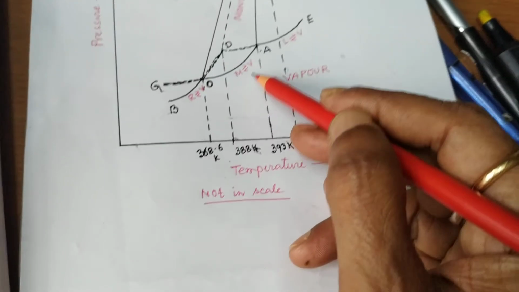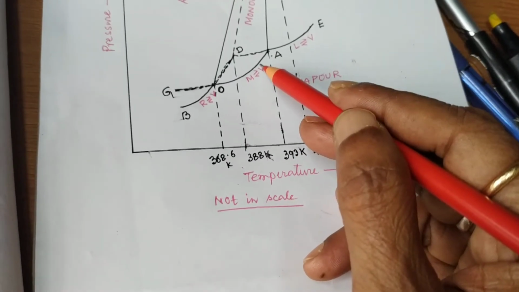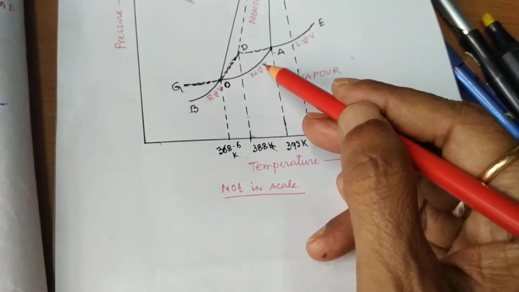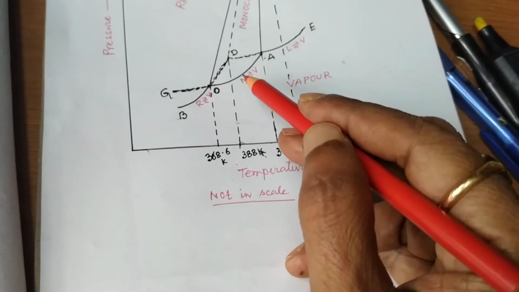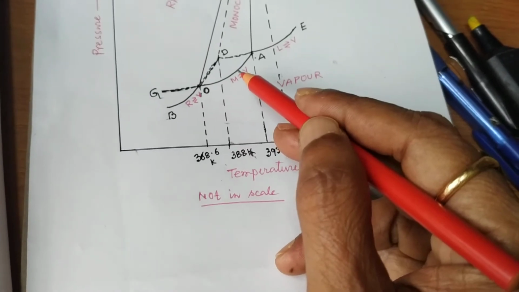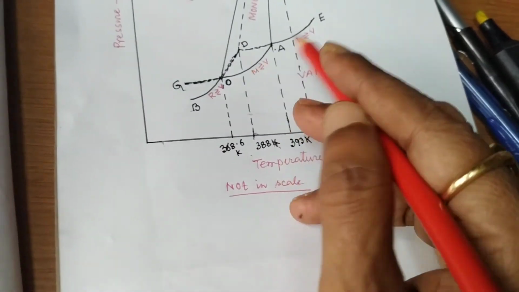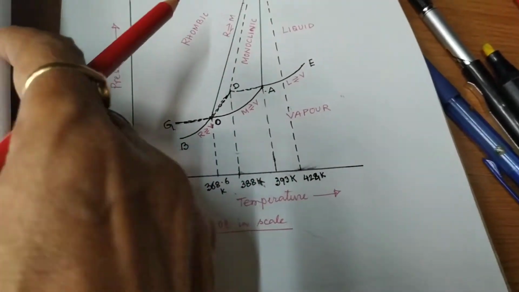Here also the degrees of freedom for this equilibrium equals 1. So at one temperature, there can be only one pressure. So this is the curve OA.